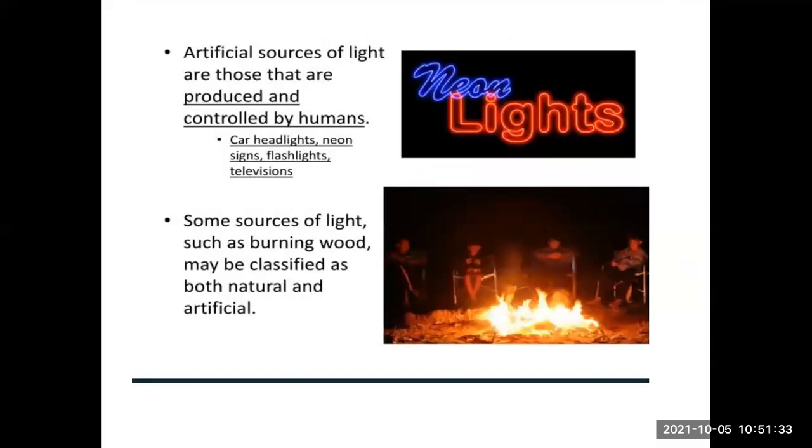Artificial sources of light are those that are produced and controlled by humans. You have seen those neon light boards, sign boards, which we see while traveling on the roads, which are sometimes indicators, sometimes they display an advertisement. So these types of neon lights we use. Car headlights, neon signs, flashlights, television are all artificial sources of light. Some sources of light such as burning wood may be classified as both natural and artificial.